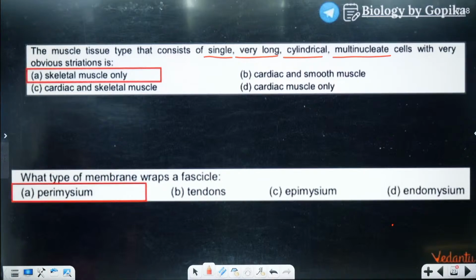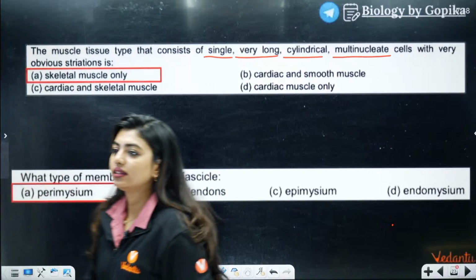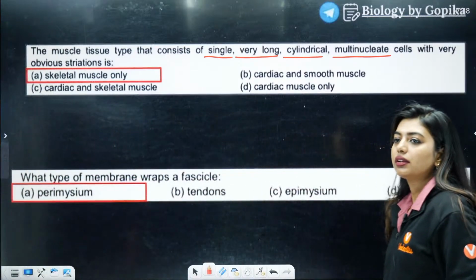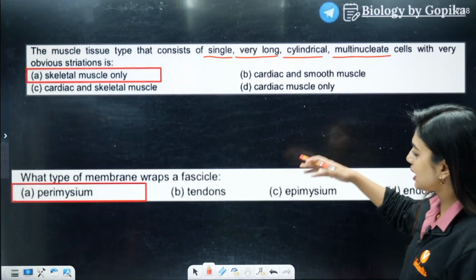Come on, students, quickly answer. So understood? That question is already answered, but still it's okay. You can still give it a try. Okay? Yes. So this answer and this one.